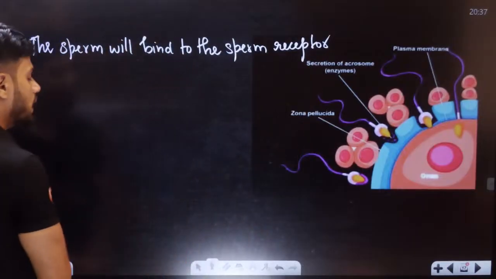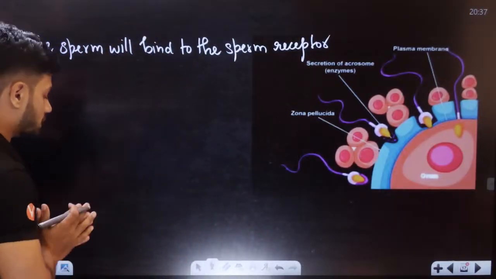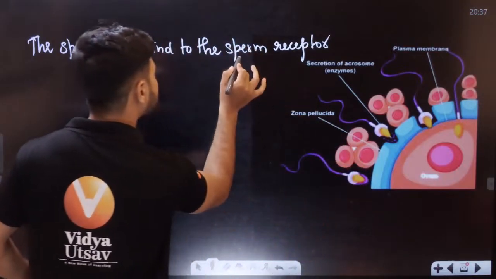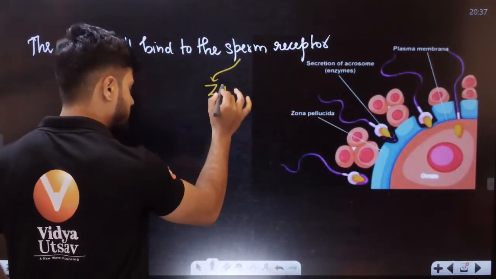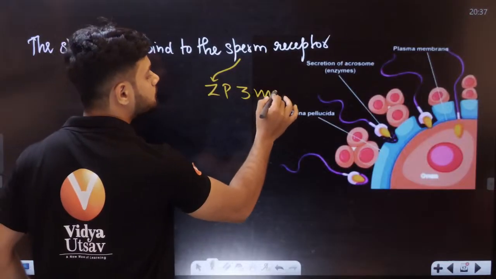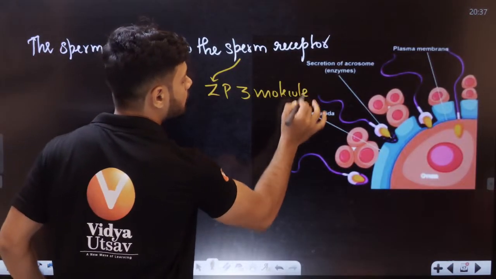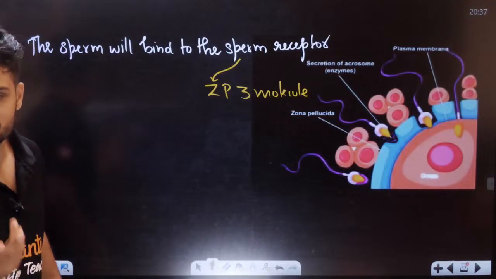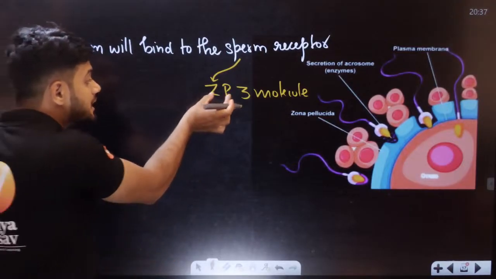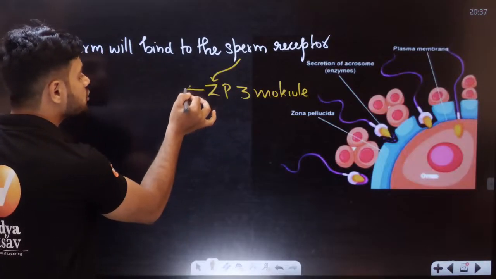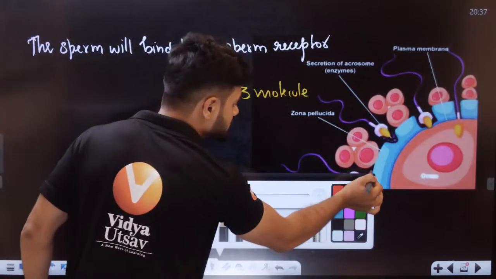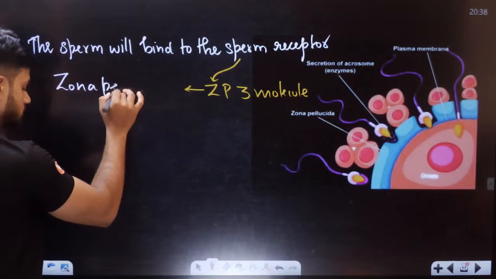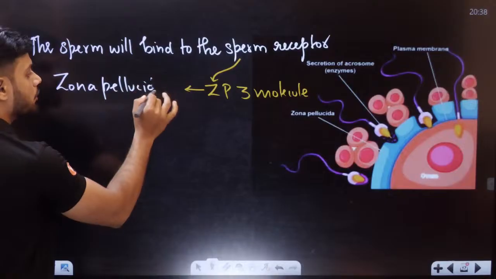Students, the sperm will bind to the sperm receptor. Now this receptor is called what? It is called the ZP3 molecule. ZP3 molecule. This ZP3 molecule is present on the zona pellucida.